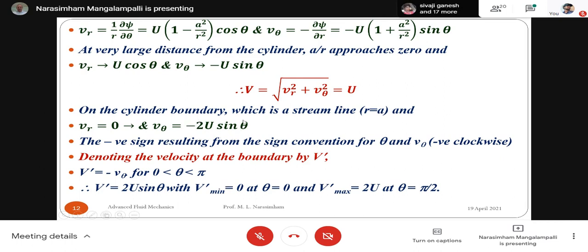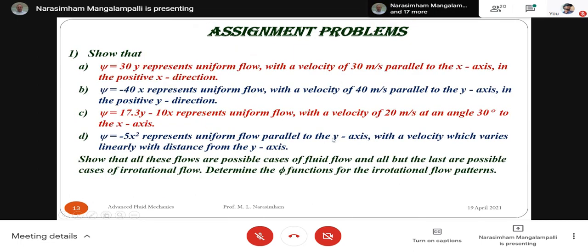And what is its minimum value? The minimum value is when this is 0. So the minimum value is 0. And this is 0 for theta equal to 0 and theta equal to pi. And what is the maximum value? Sin theta maximum value is plus or minus 1. So this will be either plus 2u or minus 2u, corresponding to theta equal to pi by 2. So that is the solution.